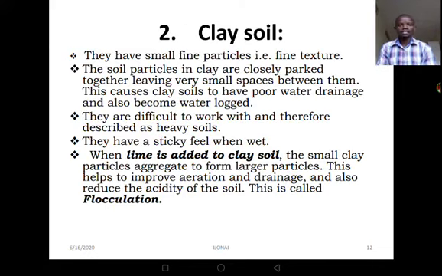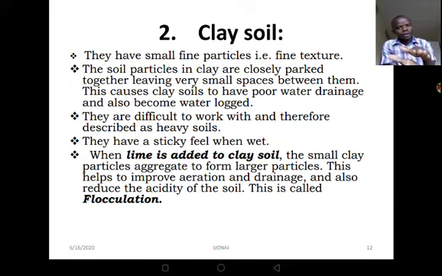Now, our second type of soil is clay soil. These ones have small fine particles. In agriculture, you talk about soil texture. Clay soil has a fine texture. The clay soil particles are closely packed together just because they are very small. They are closely packed together, and this leaves very small spaces between them.